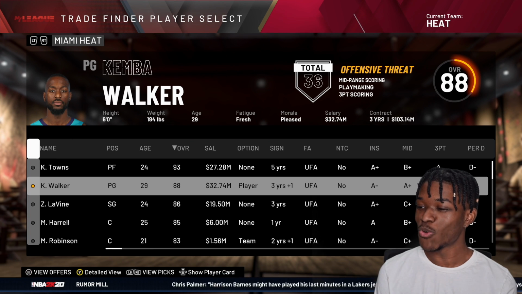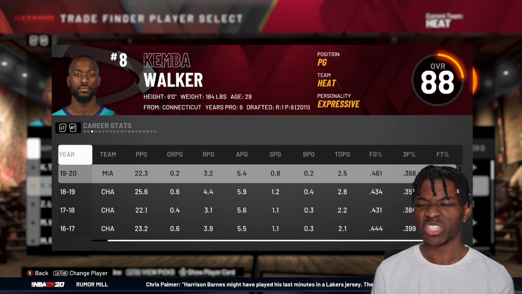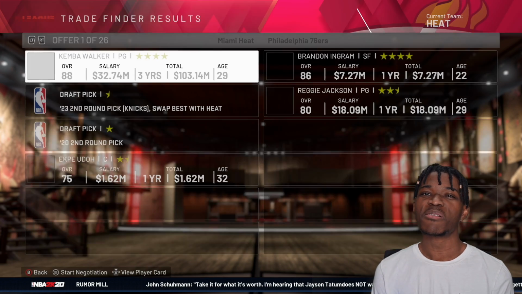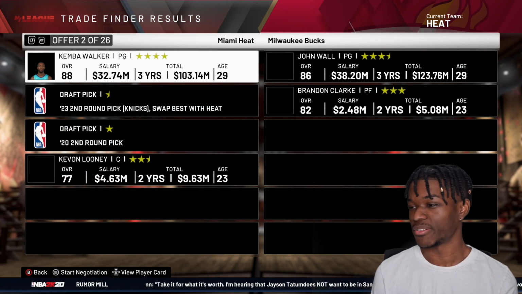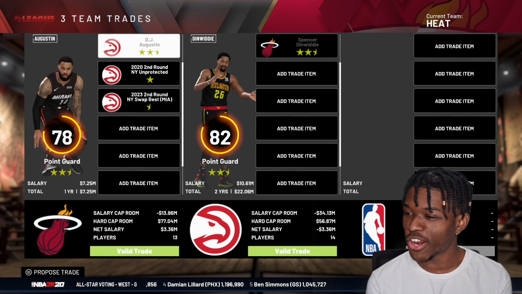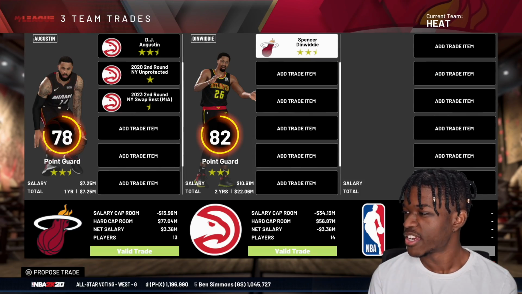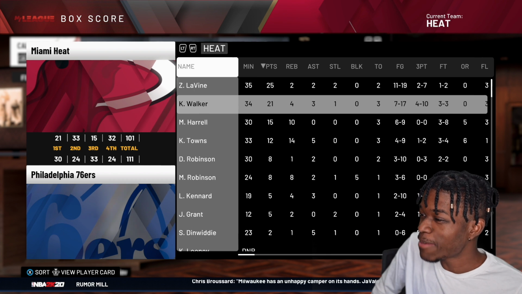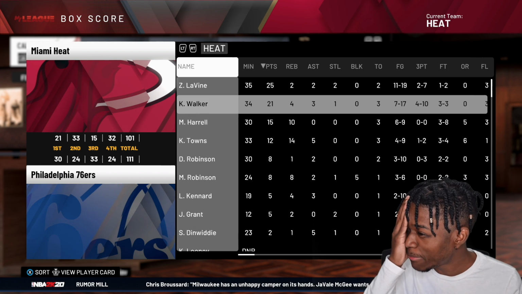I think we try to do a big one. Kemba, good season, man, good season. You've been great for us so far. But can we upgrade? Nothing out there for Kemba, so we're just going to upgrade our bench. D.J. Augustin for Spencer Dinwiddie. I hate it here. We cannot stop catching L's, and I don't know what the problem is.